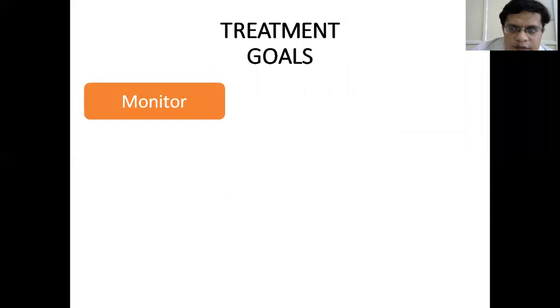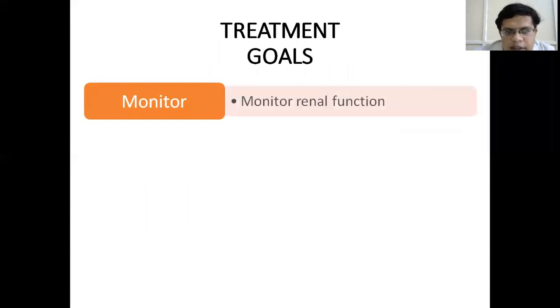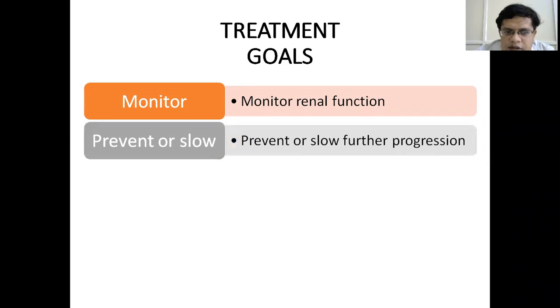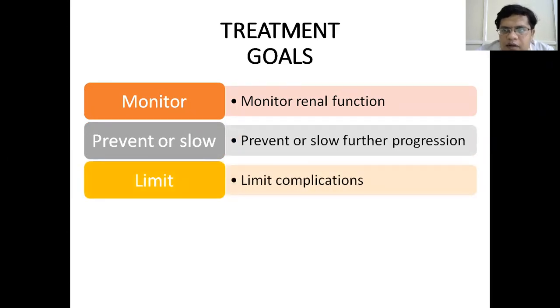So what are the goals of treatment? Once the patient is diagnosed to have chronic kidney disease, we have to monitor his renal function to know whether he is progressing and how far. The main aim of monitoring the disease is to retard the progression of the disease. So we monitor the disease to prevent or slow further progression, and we have to limit the complications.